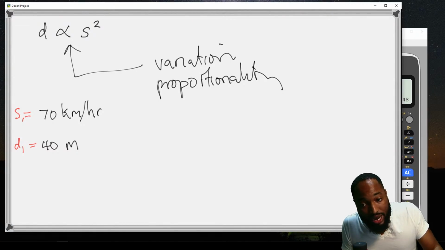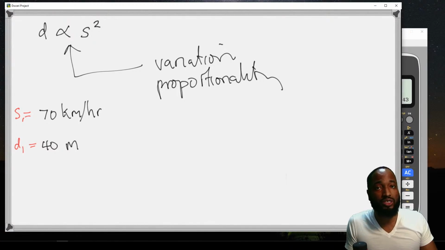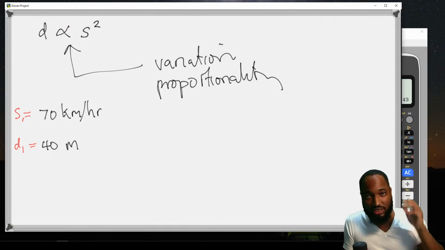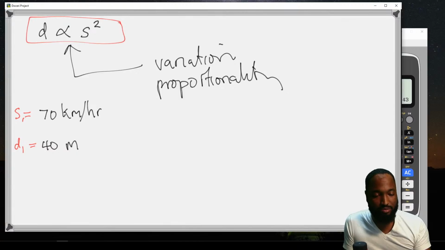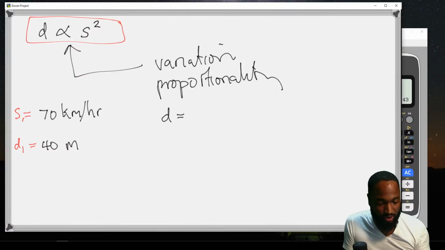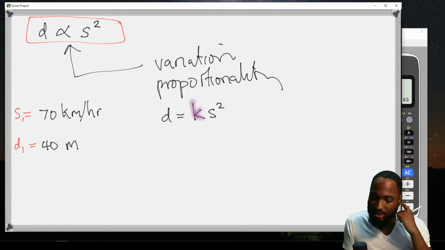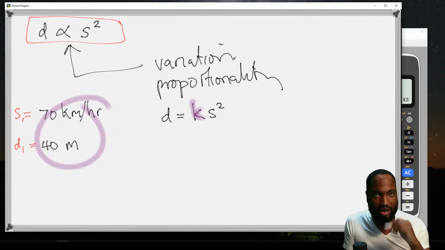There's one way that they want you to do this question for CXC. They want you to use the constant of variation and find it. We don't really use this in maths because this is not an equal sign. To change it to an equal sign, we say d varies proportionally to s squared, so d is equal to k, the constant, times s squared. And that's the key to unlock this. You could probably figure it out using a ratio technique.